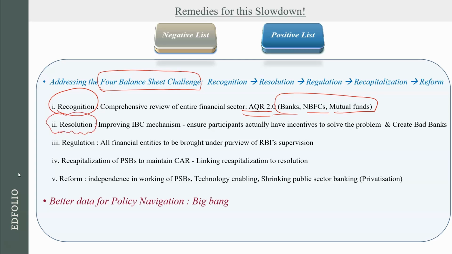एक बार आपको NPA पता चल गया, आपको प्रॉब्लम पता चल गई, then you need to resolve this NPA through IBC, Insolvency and Bankruptcy Code, and ensure that all participants have the incentives to solve the issue. For example, अगर कोई बंदा willful defaulter है, for example people like विजय माल्या जो willful defaulter है, willful defaulter कौन होते हैं? जो एक्चुअली में पैसा दे सकते हैं बट देना नहीं चाहते हैं. उन्होंने अपना पैसा या तो एक प्रोजेक्ट से लेके जानबूझ के दूसरे प्रोजेक्ट में लगा दिया.